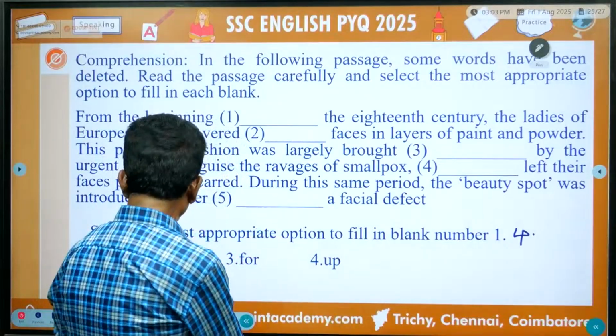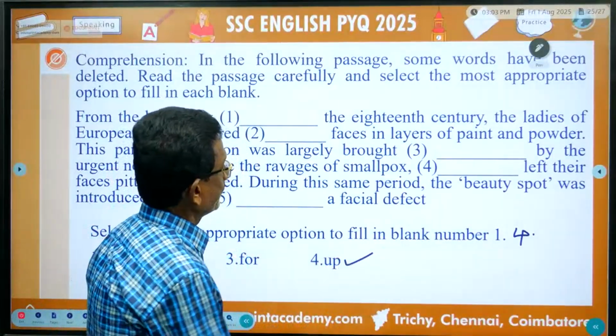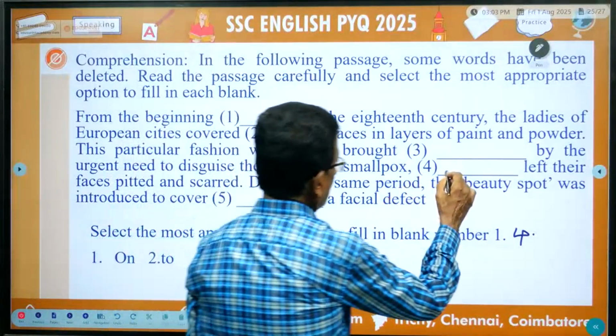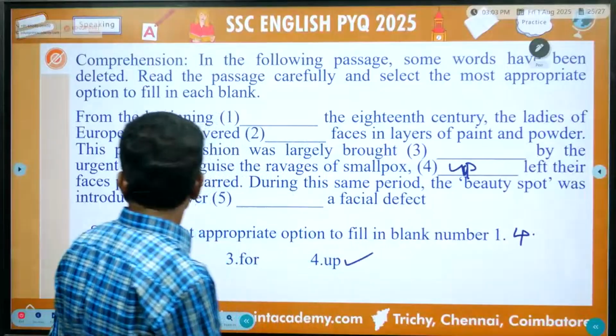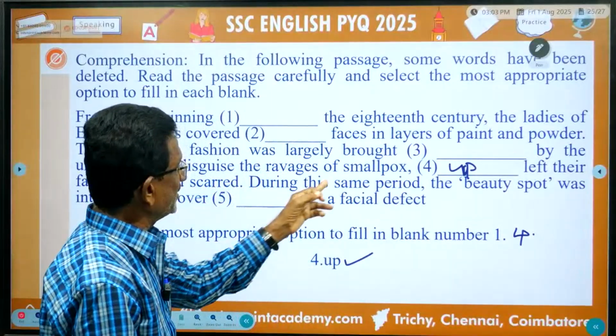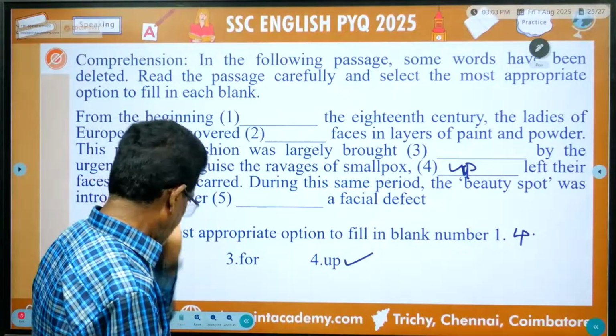Here you can have the words on, to, for, up. Up, left their faces pitted and scarred. During the same period, the beauty spot was introduced to power. Okay. Next one.